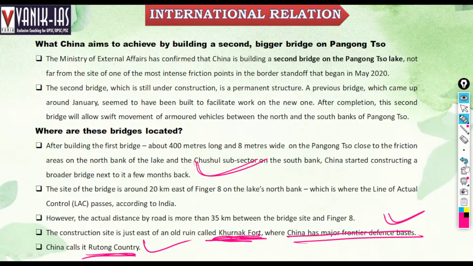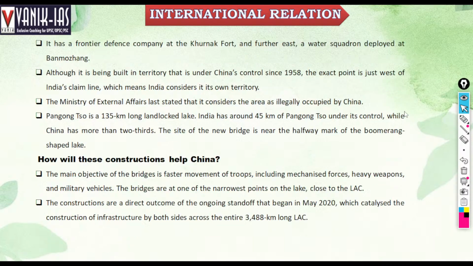Okay. Next, it has a frontier defense company at the Khurnak port. Further east, a water squadron is deployed in Banmozhang. So, a frontier company at Khurnak port, where it has defense bases, and the water squadron deployed at Banmozhang. Although it is being developed in the territory under China's control since 1958, the exact point is just west of India's claim line. It means India considered it its own territory, right?